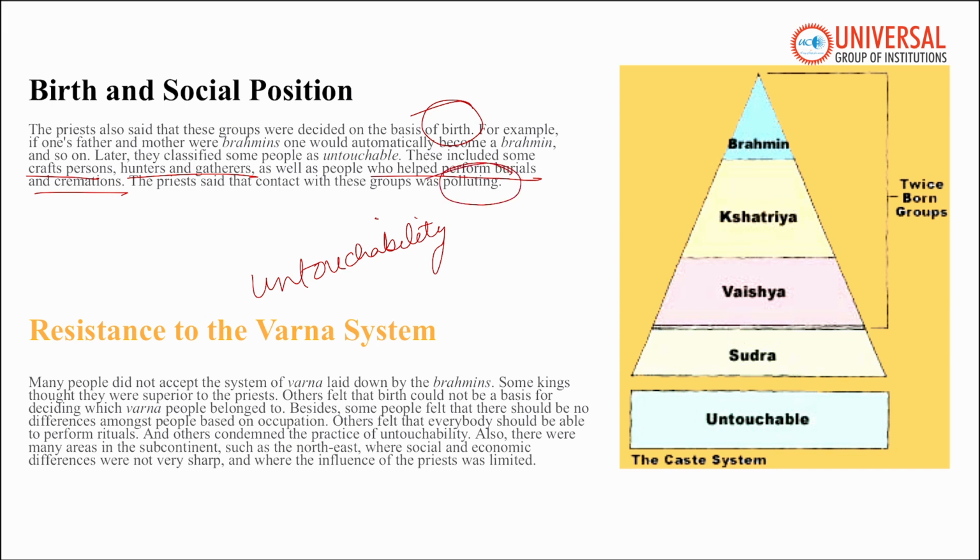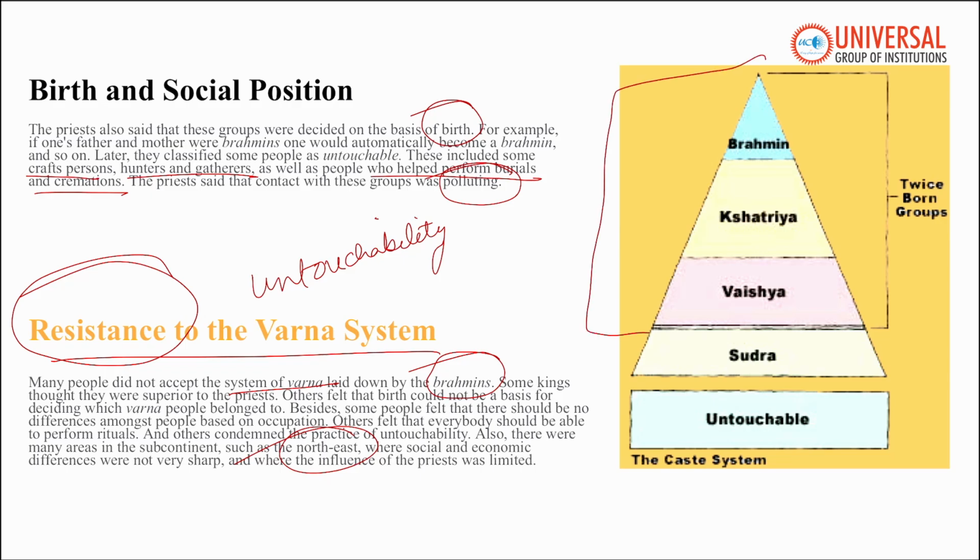However, many people rejected this Varna system. So there was resistance to the Varna system as well. Many people did not accept the system of Varna, which was laid down by the Brahmins. Some kings claimed to be superior to Brahmins. Others argued that birth should not determine status. And many regions, especially the northeast, did not follow the Varna system at all. The upper 3 Varnas, Brahmins, Kshatriyas and Vaishyas, were considered twice-born groups, whereas Shudras and untouchables were not considered twice-born groups.